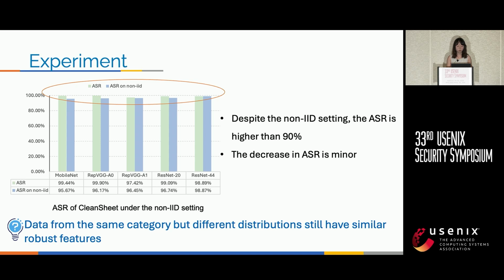We believe this is because the data from the same classes but from different distributions still show similar robust features. For example, images of an elephant always include robust features like the ears and trunk. Thus, our attack can work as long as the attacker can capture the robust features of the target class.